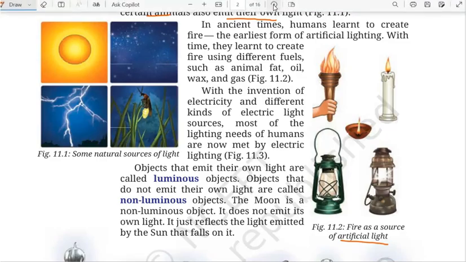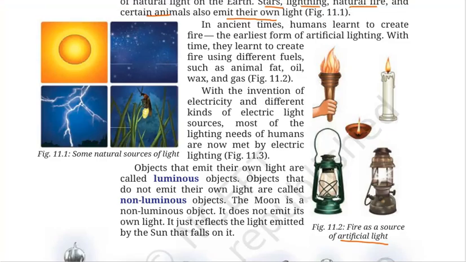So natural sources, we just discussed: stars, lightning, certain animals, and the main one is the sun. Here we have artificial light, like you can see, the one we can get from lamps, from candles, from diyas, right? So these are artificial sources of light.